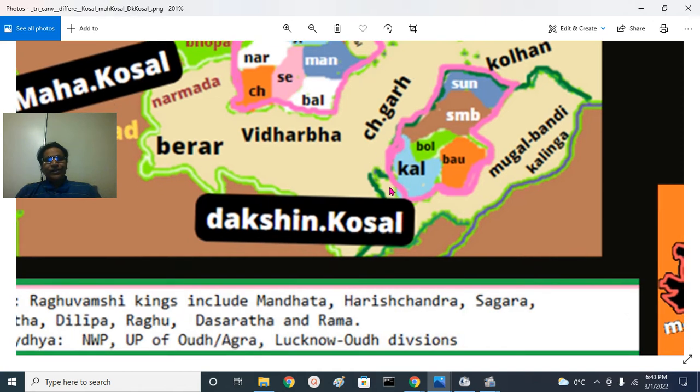This region is called Bastar region. This is called Dandakaranya region because this is the place where Rama and Lakshman and Sita spent their couple of years of vanvas there. That is Dandakaranya region. This entire region is Orissa province or Odisha province or Kalinga province. Eastern coastal districts of Kalinga province, Orissa, are called Mughal Bandi region. They were under Mughal control after local Gajapati rulers were overthrown by Islamic imperialism.